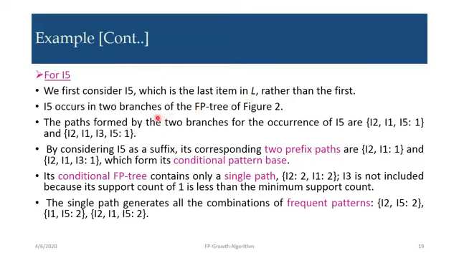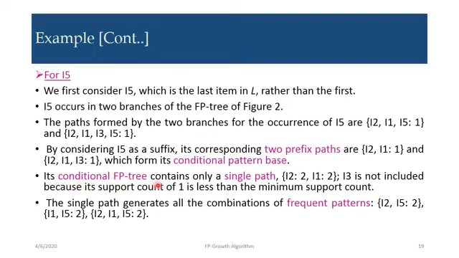I5 occurs in two branches of the FP tree, which has been shown in figure 2. The paths formed by the two branches for the occurrence of I5 are I2 I1 I5 1 and I2 I1 I3 I5 1. By considering I5 as a suffix, its corresponding two prefix paths are I2 I1 1 and I2 I1 I3 1. We should not consider I5 itself, because we only take the prefix of I5, which forms its conditional pattern base.